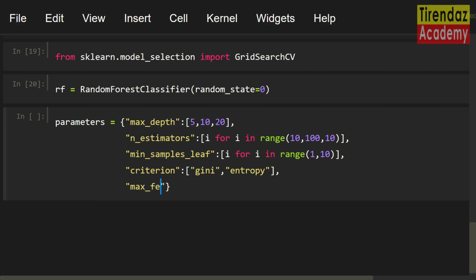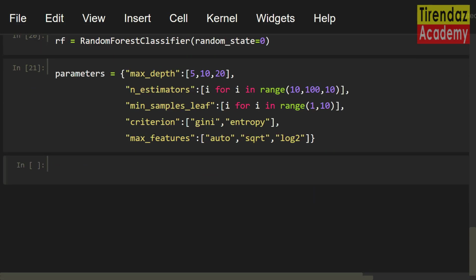max_features: ['auto', 'sqrt', and 'log2']. Awesome! We specified the values of the parameters. To find the best parameters, I'm gonna create an object from grid search. clf equals GridSearchCV. First, let me set the estimator rf. Next, let me set the parameters variable, parameters. To use all processors, let me set n_jobs to -1.